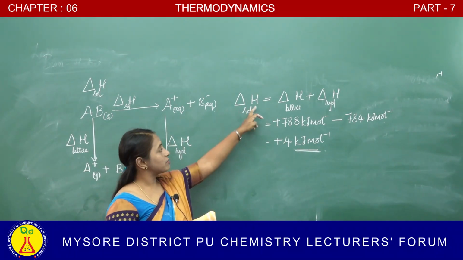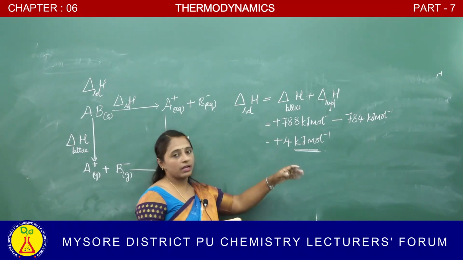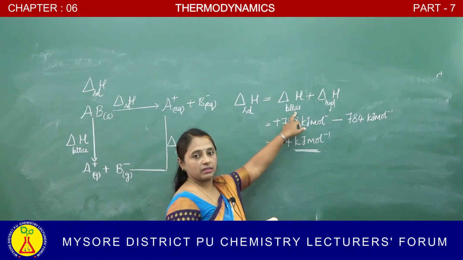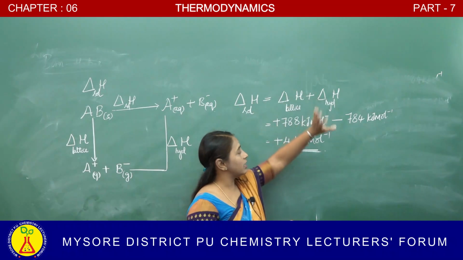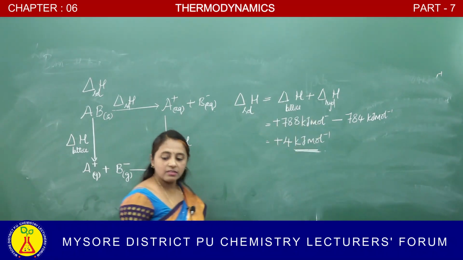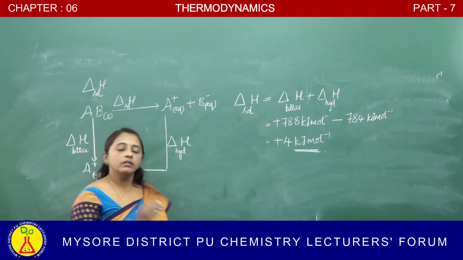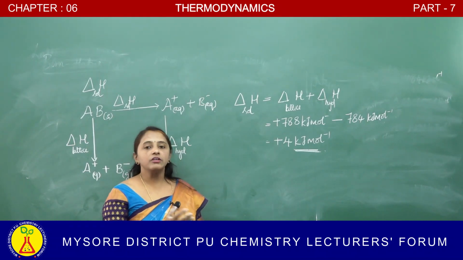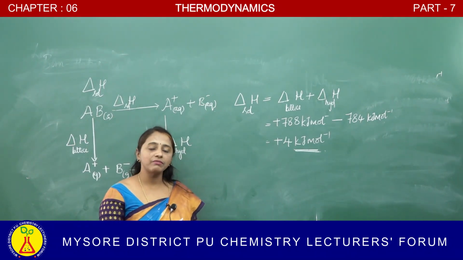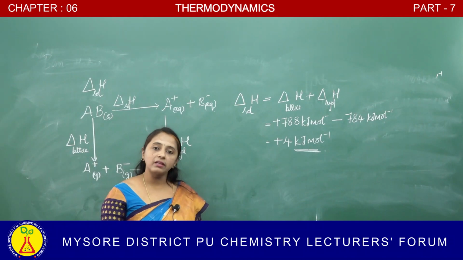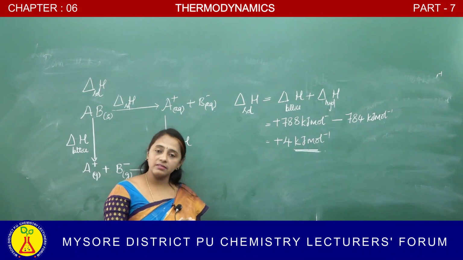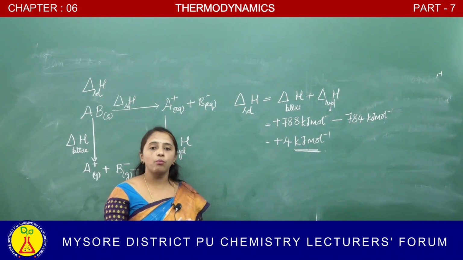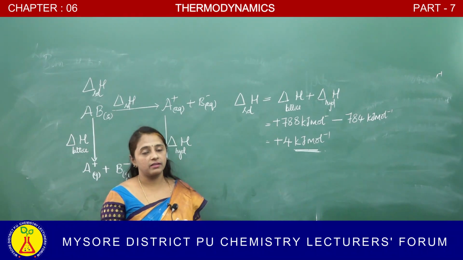So enthalpy of solution can also be calculated by using the lattice enthalpy and this equation. Okay, this is about the Born-Haber cycle. So students, what we have learned today is mainly Hess's law of constant heat summation, lattice enthalpy and the Born-Haber cycle. Thank you.